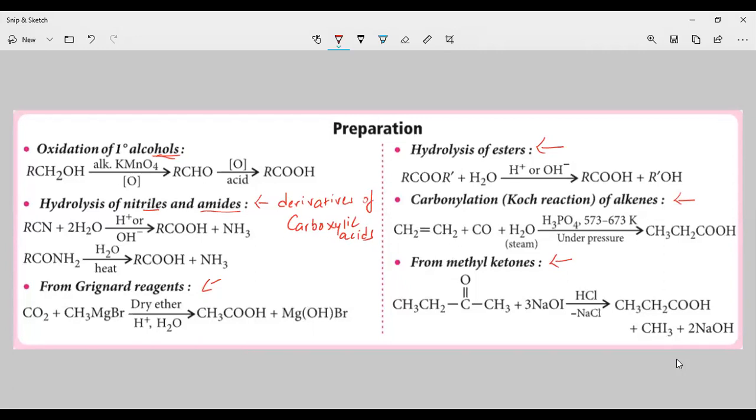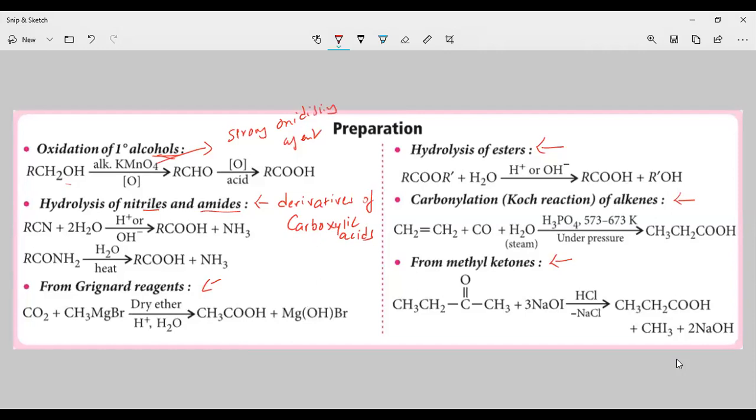Oxidation of primary alcohols. If you are oxidizing a primary alcohol with a strong oxidizing agent like alkaline KMnO4, we are going to get the aldehyde. This aldehyde upon oxidation gives the carboxylic acid. So the reaction won't stop here.